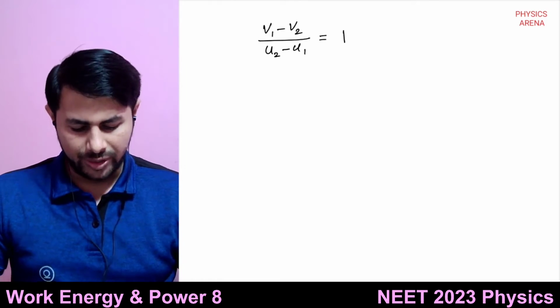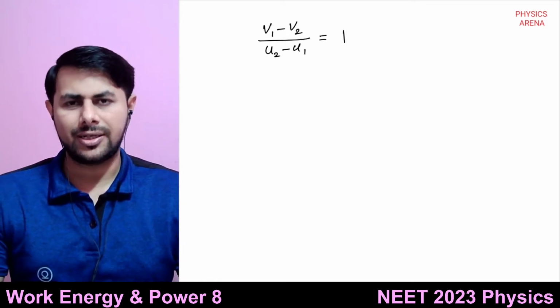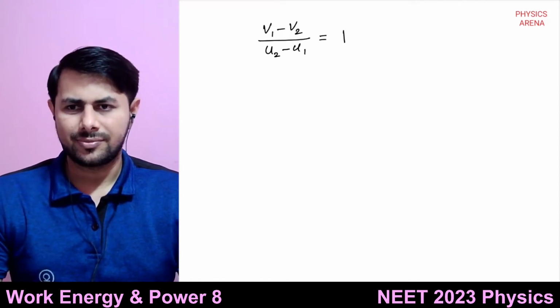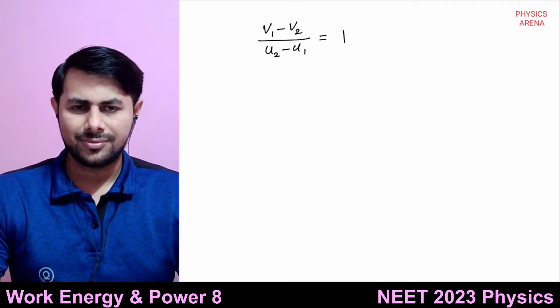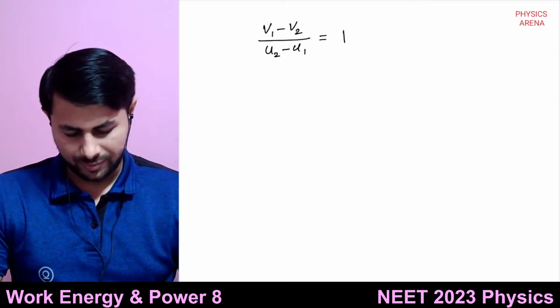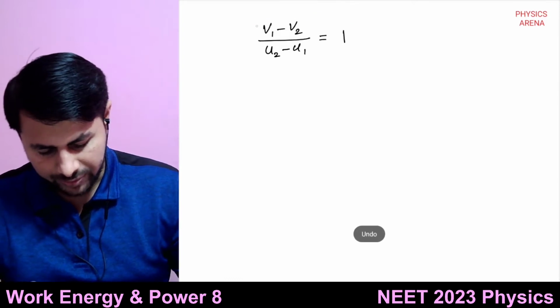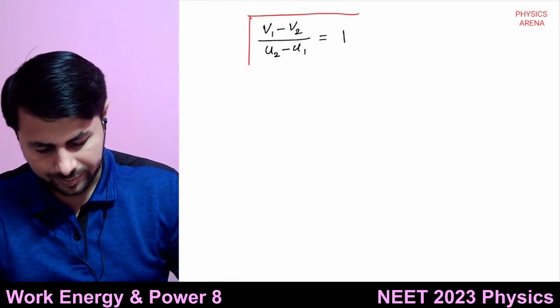So we have proved that the coefficient of restitution is equal to 1 in case of perfectly elastic collision. So is it clear till this point? The coefficient of restitution is equal to 1 in case of perfectly elastic collision.